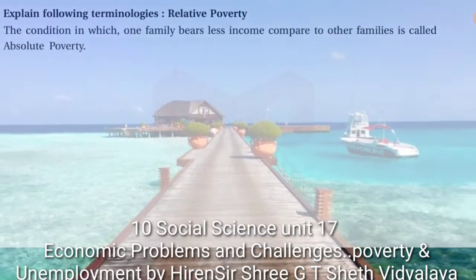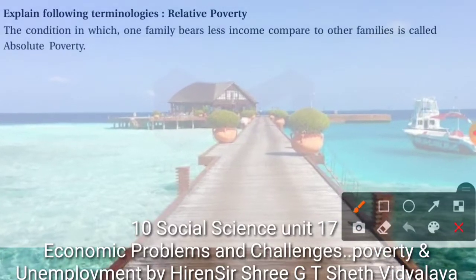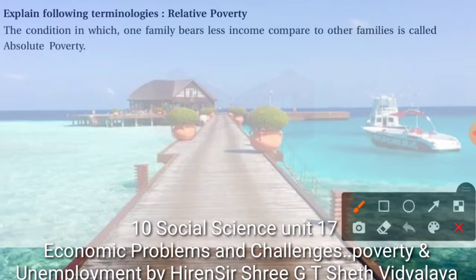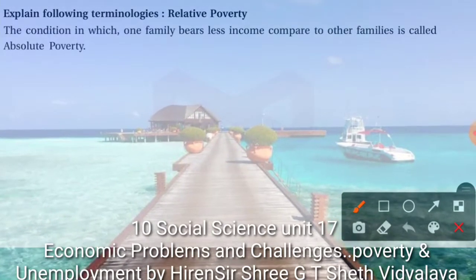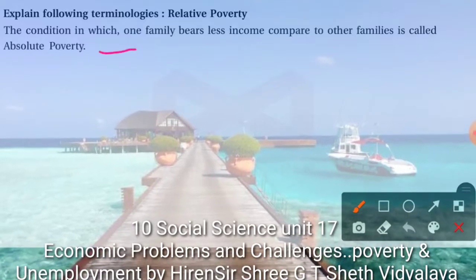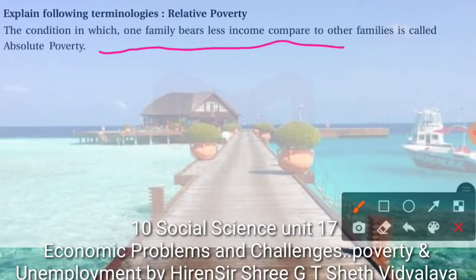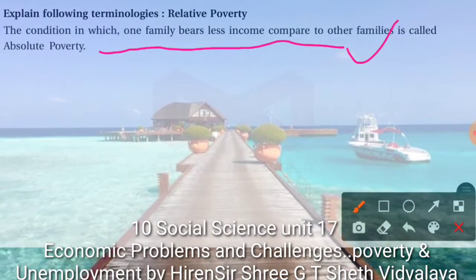The second one is relative poverty. Now what is relative poverty? In relative poverty, there is a comparison of one family with another. The condition in which one family has less income compared to other families is called relative poverty.